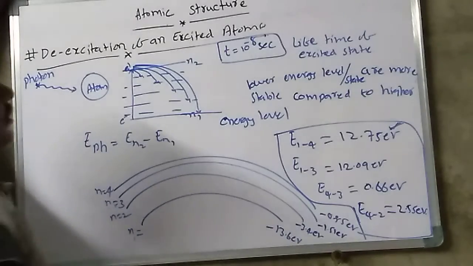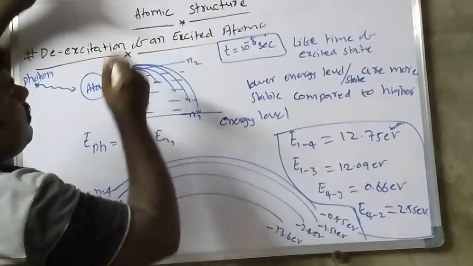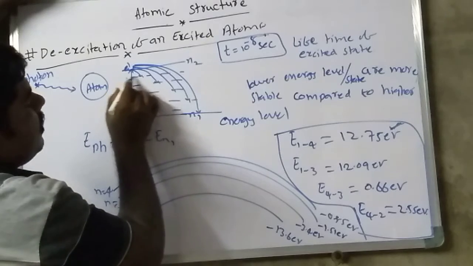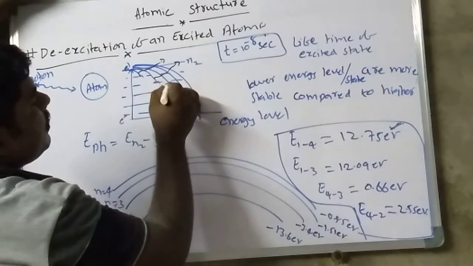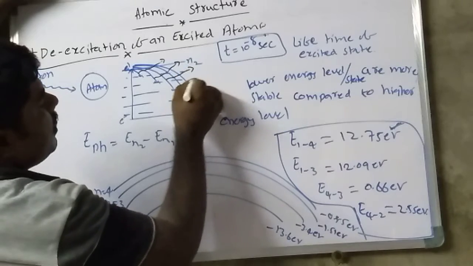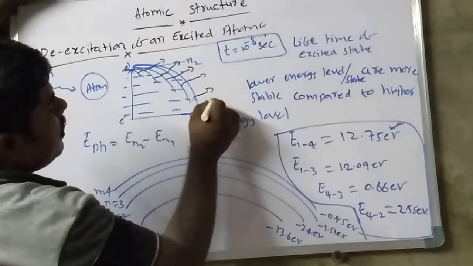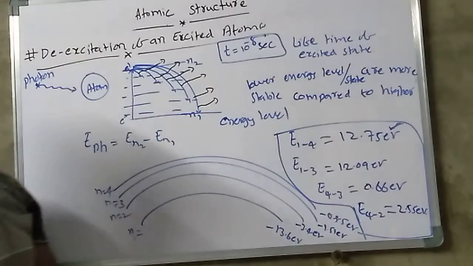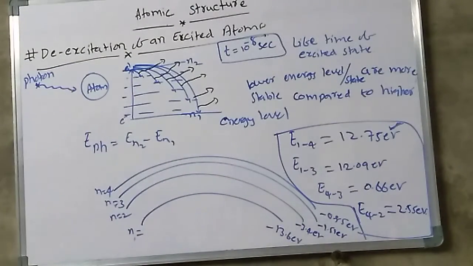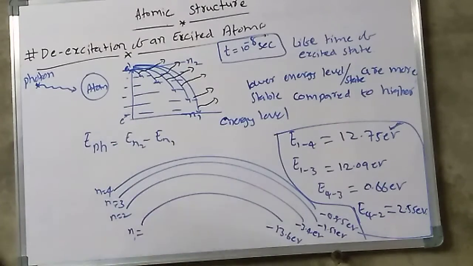Every time the electron jumps from N2 to another level, a photon is emitted. In every case one photon is emitted. Whenever the electron jumps from higher to lower, a photon is emitted.